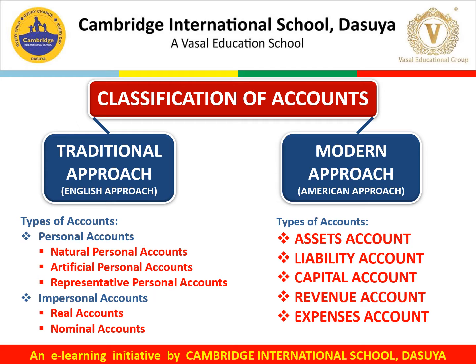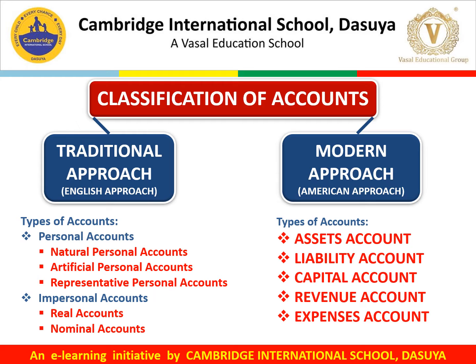For example, all the expenses, losses, incomes and gains lie under the category of nominal account. So for the purpose of balancing the accounts, preparation of accounts or for journal entries, we use these traditional approach accounts in the form of personal, real or nominal account.